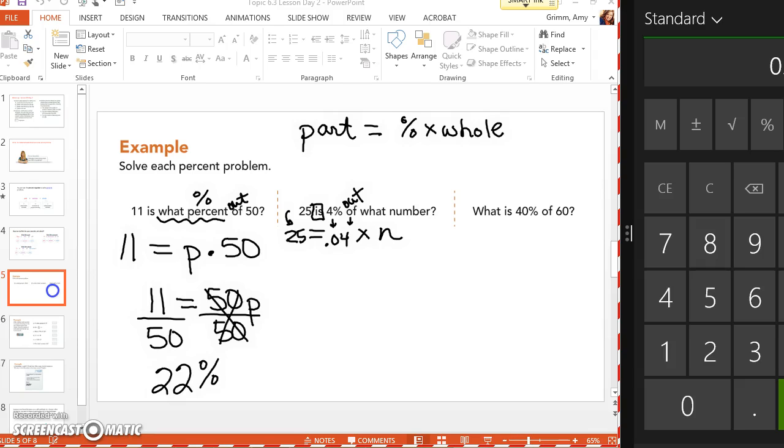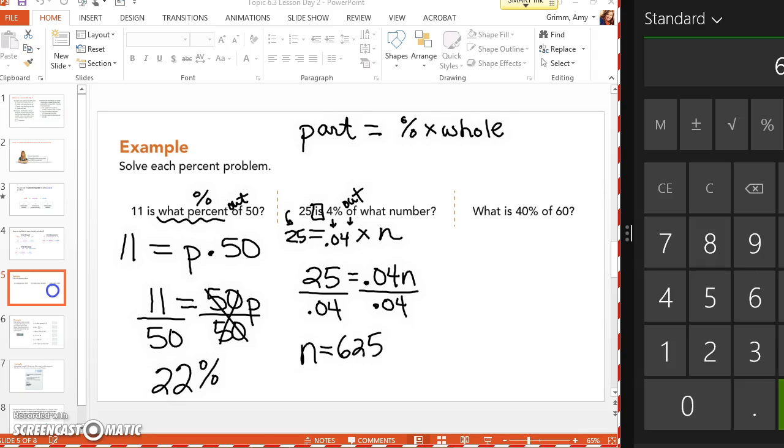So now I'm just going to rewrite this so it looks a little bit more like an equation. And then how do I solve that equation? You divide both sides by 0.04. 25 divided by 0.04 is 625. Now, I always like to go back and think about, does this make sense?